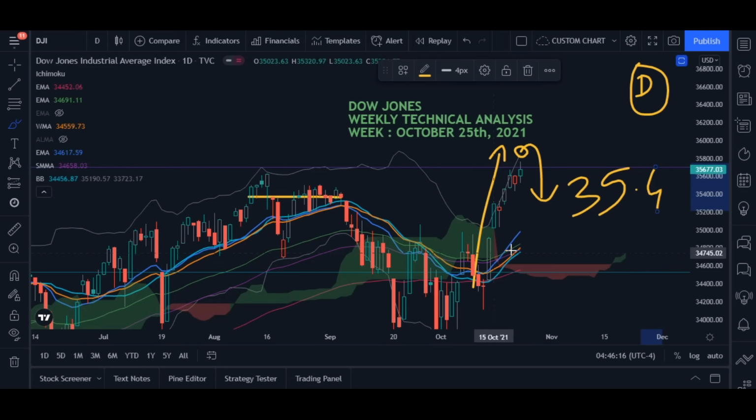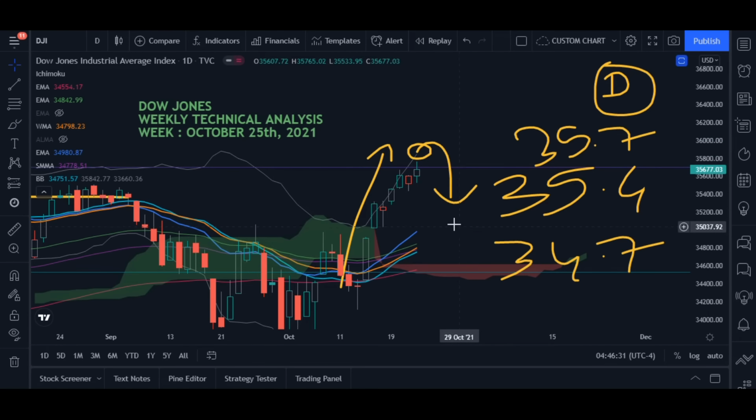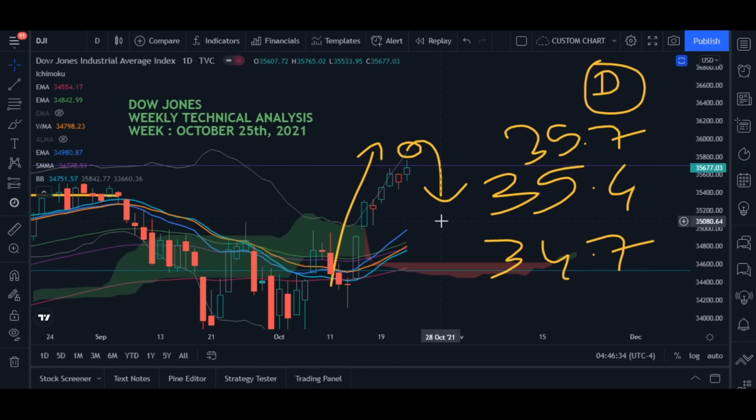Then the next confluence zone that we have is 34,700, and then it has a support. Anyways, 35,700 is the resistance. So what we are going to do here is wait for the market to give us a clear direction.